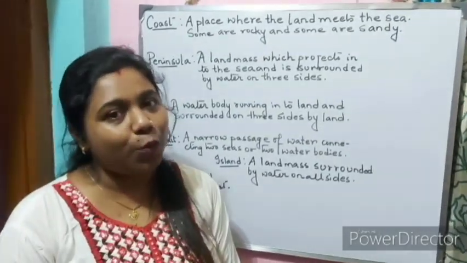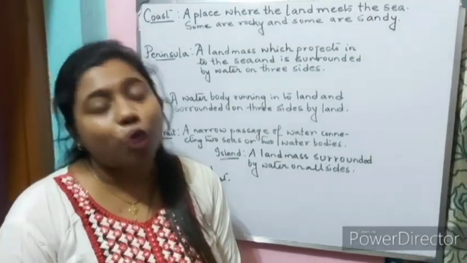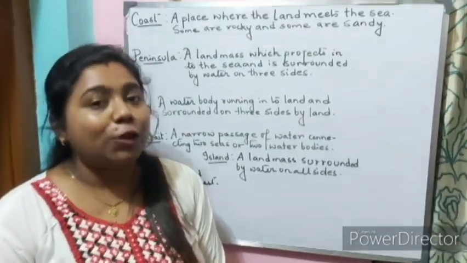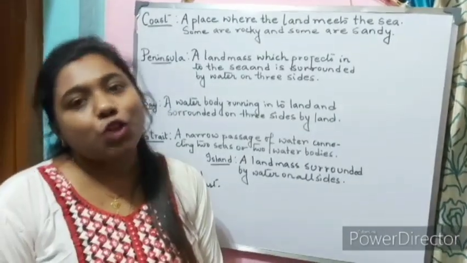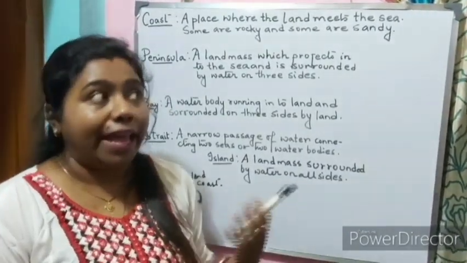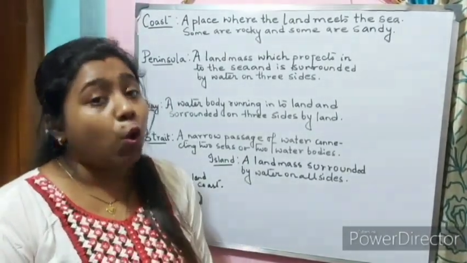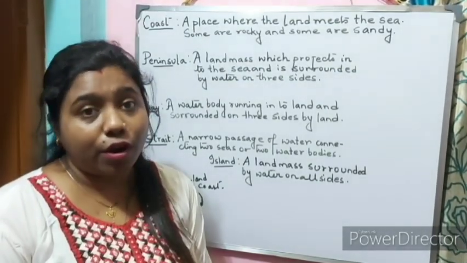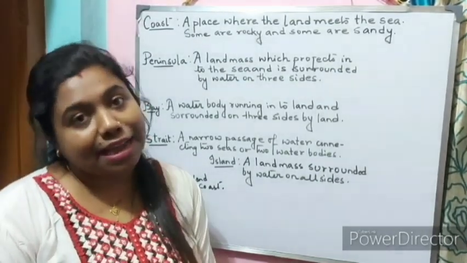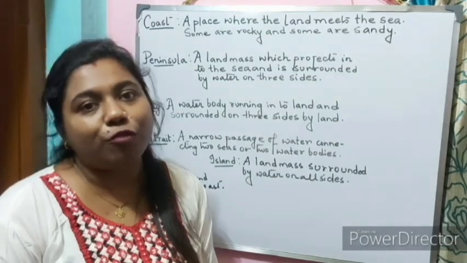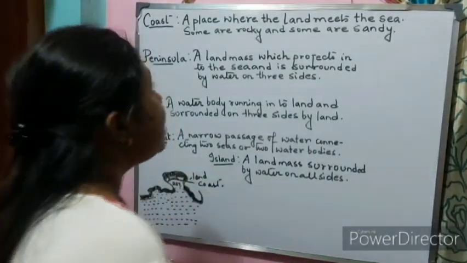In the last video, we completed some other topics of the chapter Landforms of the World. Now, today we will cover more topics like peninsula, bay, coast, strait, river, island, delta from the chapter Landforms of the World. Now, what is a coast?